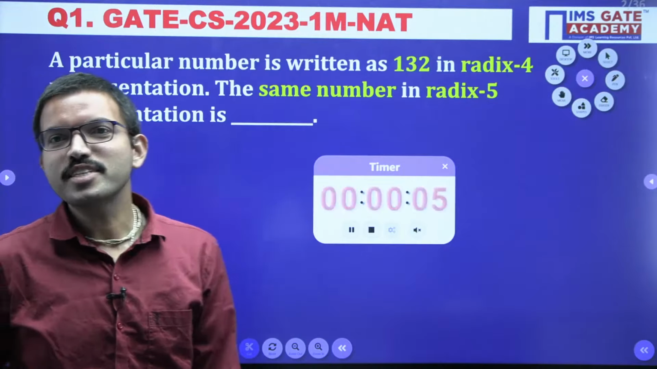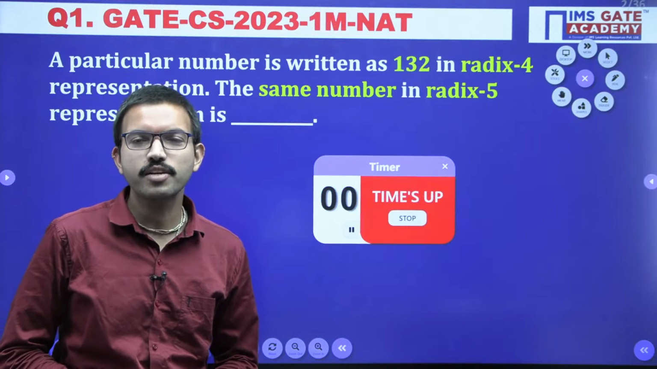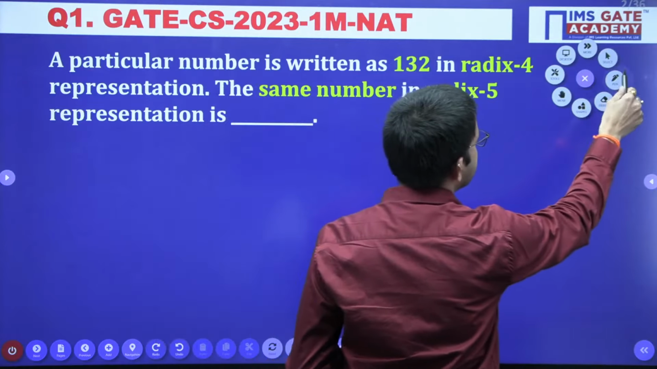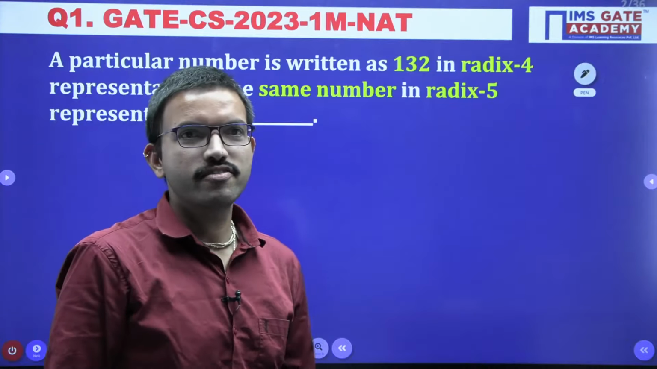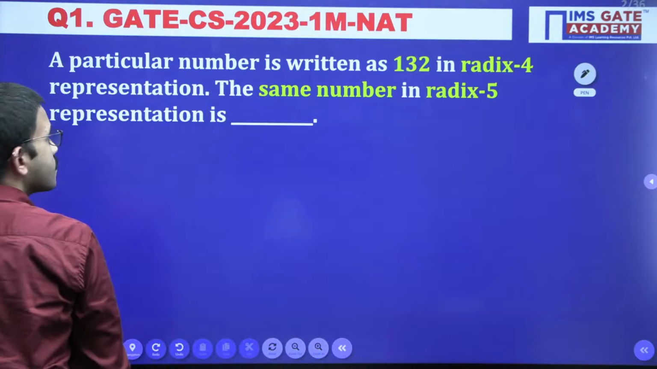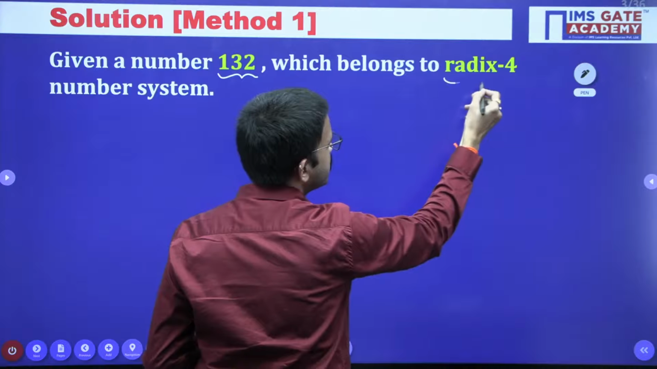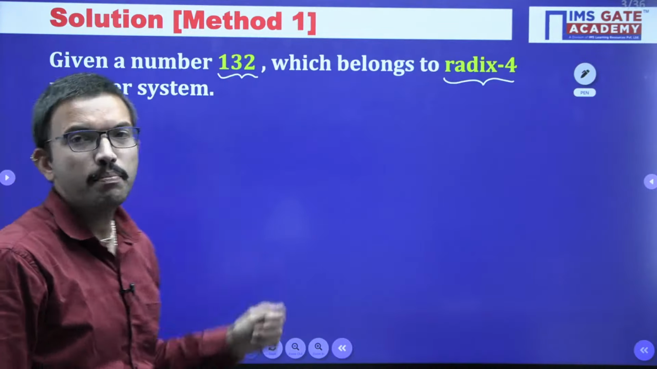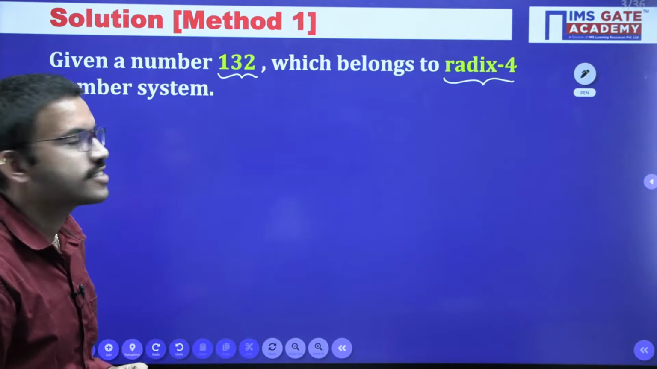Yes, very good, Krishna Vira. Others also please try, and whatever answer you are getting, mention in the chat. Yes, 110 is the correct answer. Very good. Here they have given one number, 132, that belongs to the base 4 number system, and they are asking for the equivalent number in base 5. Yes, very good, Amit Goyal, 110 is the correct answer.